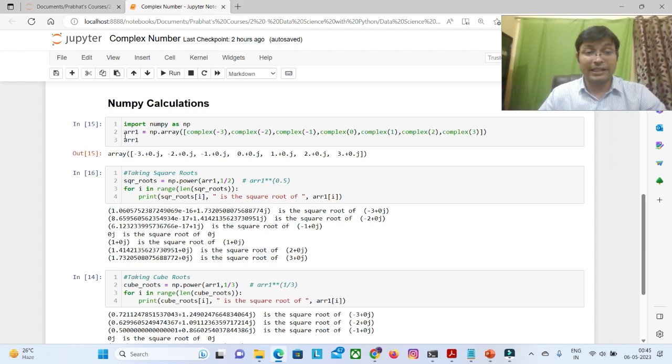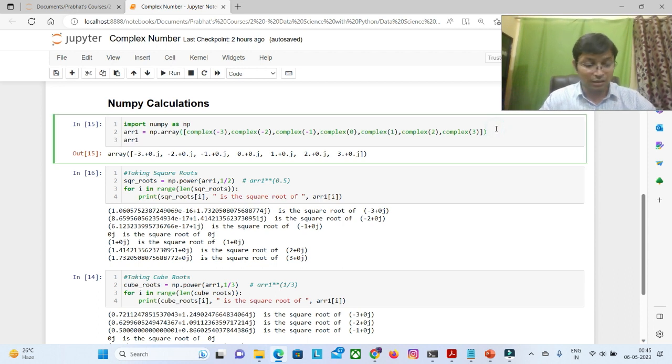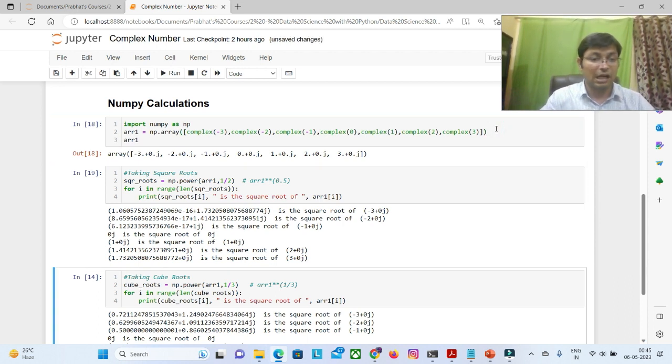So in NumPy, we are creating an array. This array I have created, you can see ARR1, and this is having complex numbers with real parts only: minus 3, minus 2, minus 1, 0, 1, 2 and 3. So all are real numbers only. I'm not involving complex numbers with an imaginary part. So all are real numbers, ranging from minus 3 to plus 3. Okay, now we are taking a square root, and we are printing all the square roots.